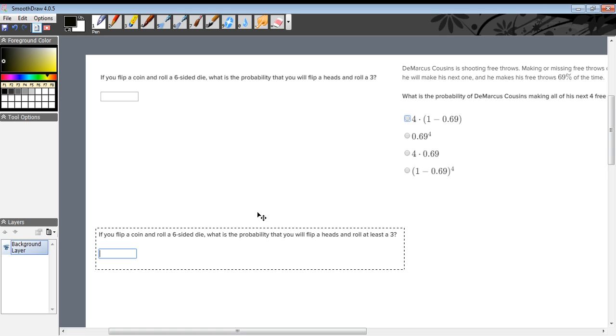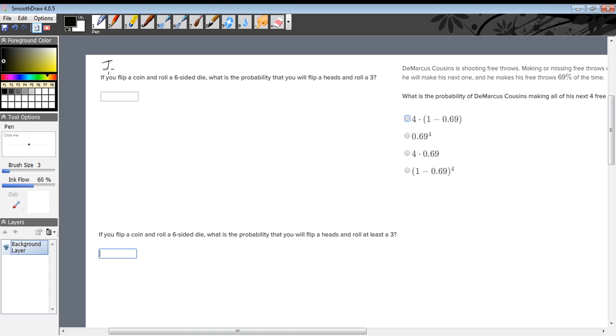Hi guys, this is independent probability, part 3. I copied and pasted 3 different problems that you may get.